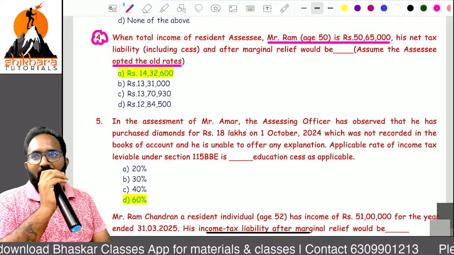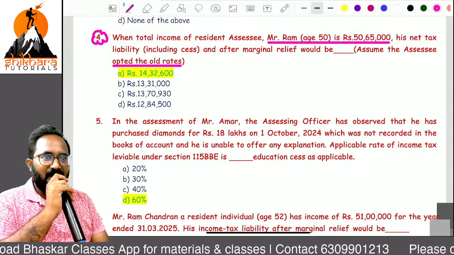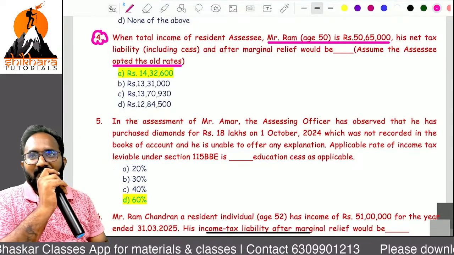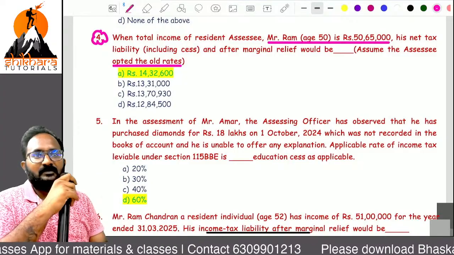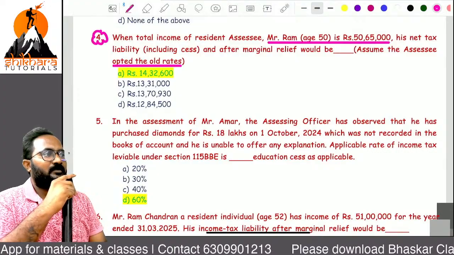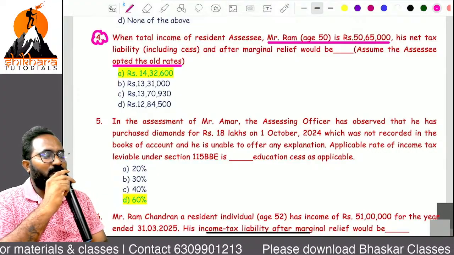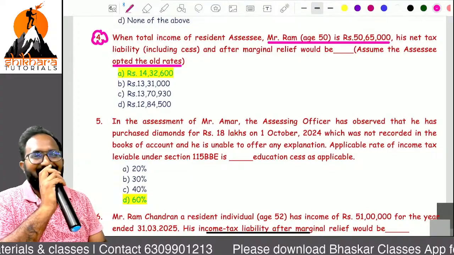If any boys are married, definitely I will take spouse number only. If girls are married also, I will take spouse number only. So future spouse number I will not accept.